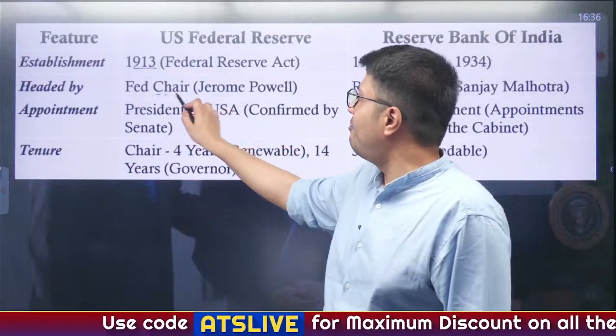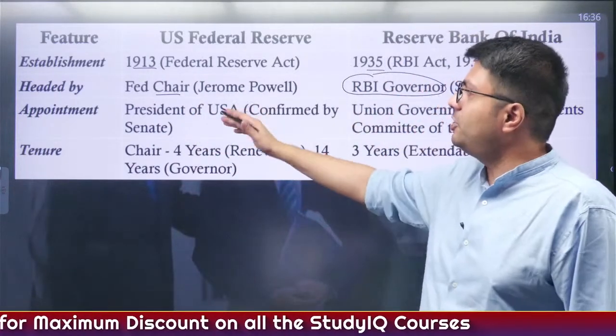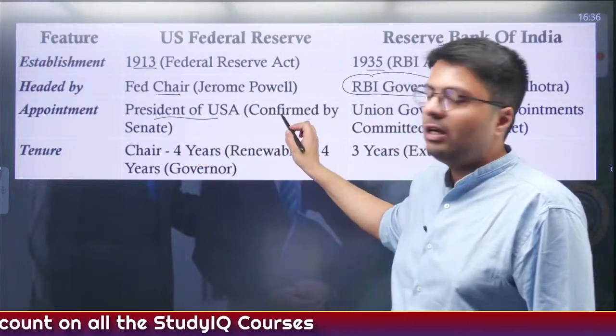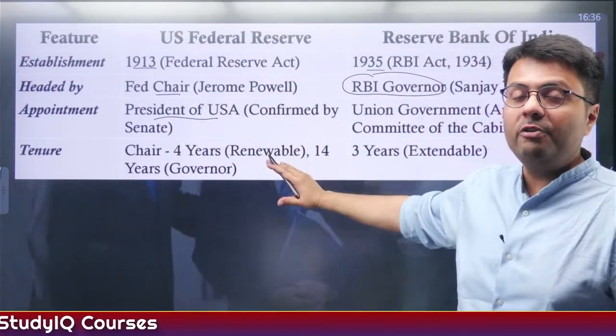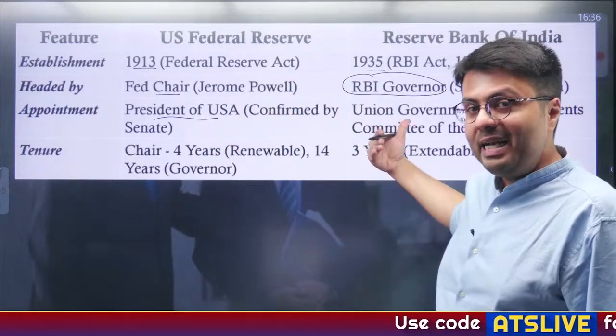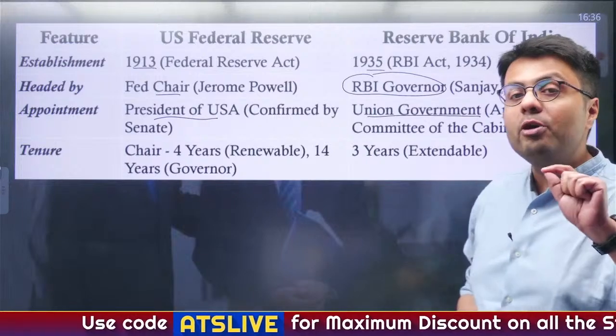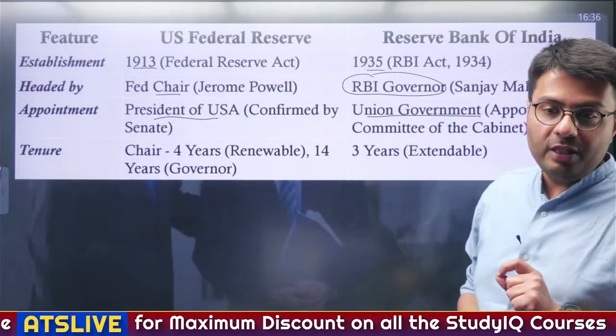It is headed by a Fed chair. In RBI, the head of RBI is known as RBI Governor. Fed chair is appointed by the President of the United States, and as I've already told you, they need to be confirmed by the upper house of the United States Legislature, that is called the Senate. Whereas in India, the RBI Governor is appointed by the Union government. In particular, it is appointed by the Appointments Committee of the Cabinet.